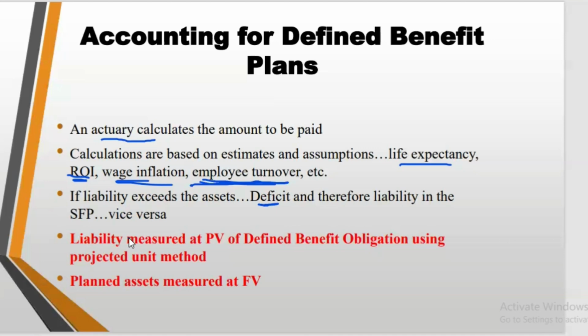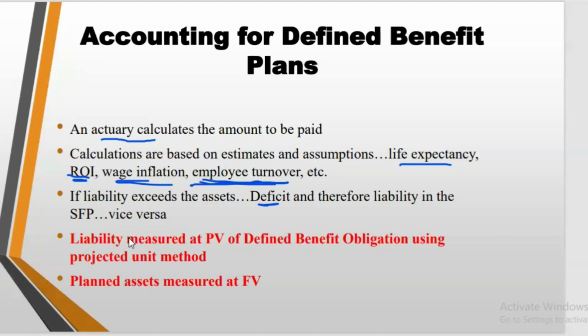If the plan obligation exceeds the plan asset, then there's a deficit, which is a net liability because the liability is more than the asset. So we have what we call a deficit or net liability, which will be recorded as a liability in the statement of financial position. On the other hand, if the asset exceeds the liability, it is a net asset, which will be recorded as an asset in the statement of financial position.